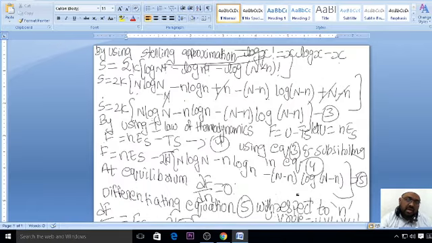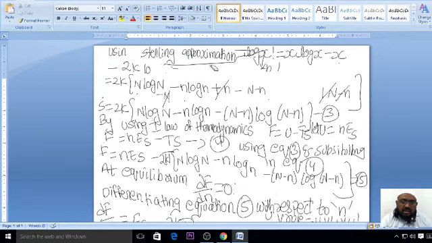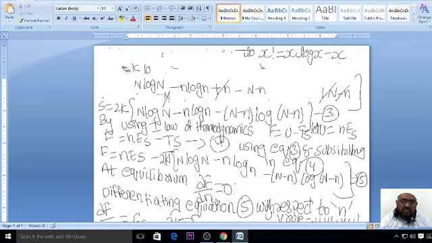So for the metal and the ionic crystal, you will find that it is very easy to find out the two expressions. Once you have understood the first one, the second one will be easy for you to understand.